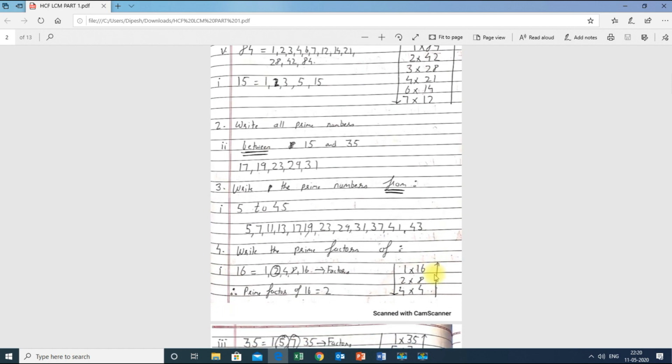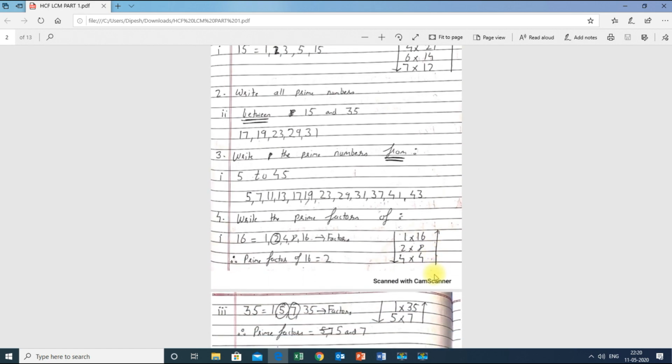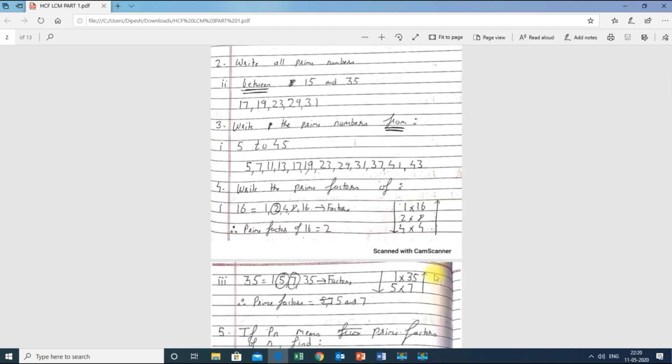Now question number 4. Now we are going to learn about the prime factors of a given number. How to find the prime factors of the given number. So prime factors of 16. First of all, find the factors. As we have learned earlier, find the factors and then write the prime numbers in those factors. Factors of 16: 1 into 16, 2 into 8, then 3 does not divide 16, 4 into 4. I stopped here because after 4 there is no other number which divides 16 completely. Understood? Because 5, 6 all are numbers which do not divide 16 completely.